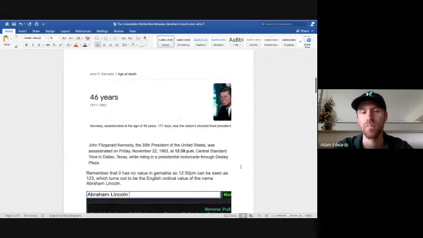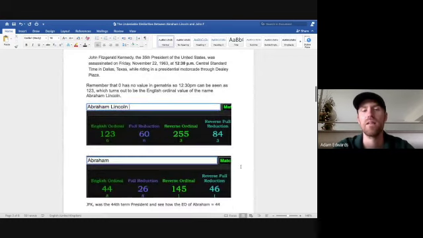John Fitzgerald Kennedy, the 35th president of the United States, was assassinated on Friday, November the 22nd, 1963 at 12:30 p.m. Why is this significant this time? I'll tell you why. Central Standard Time in Dallas, Texas, while riding in a presidential motorcade through Dealey Plaza. I'll discuss that later as well. Remember that 0 has no value in gematria, so 12:30 p.m. can be seen as 1, 2, 3, which turns out to be the English ordinal value of the name Abraham Lincoln.